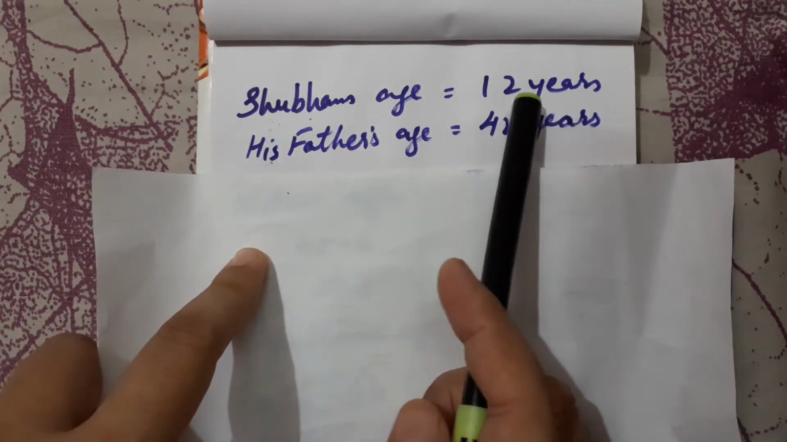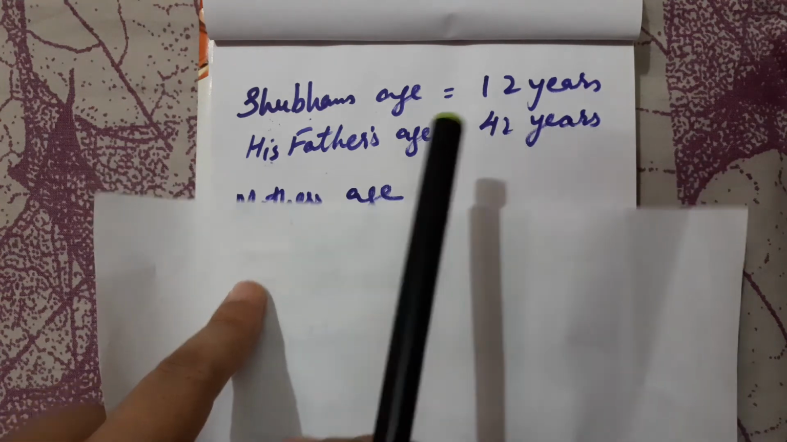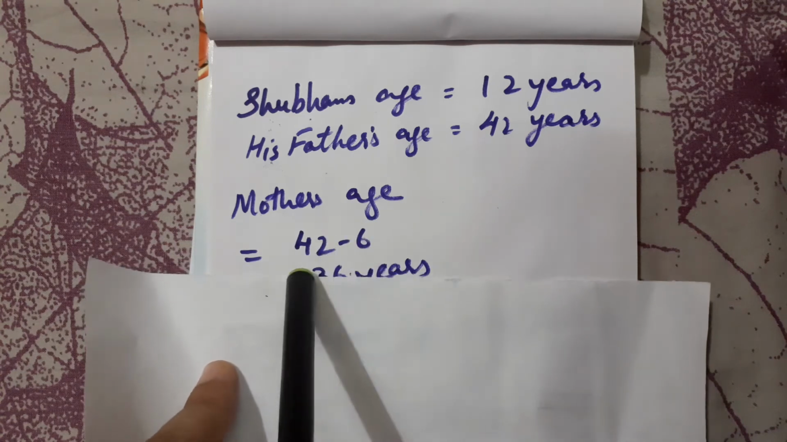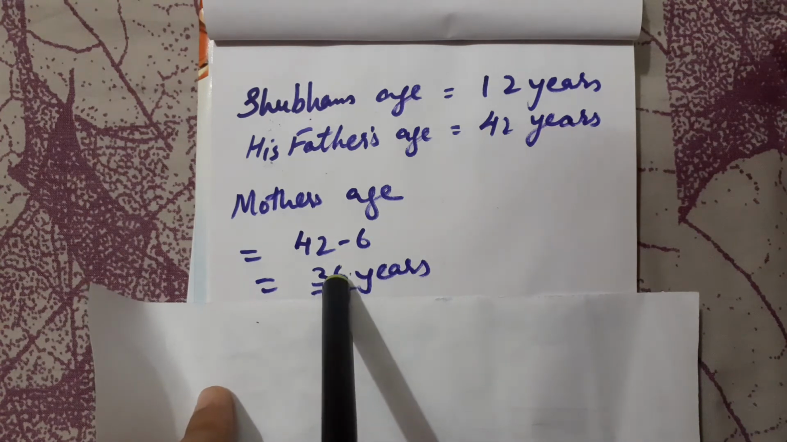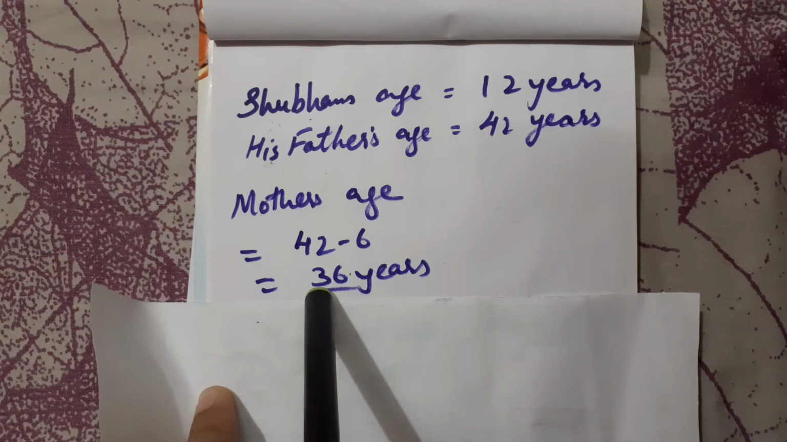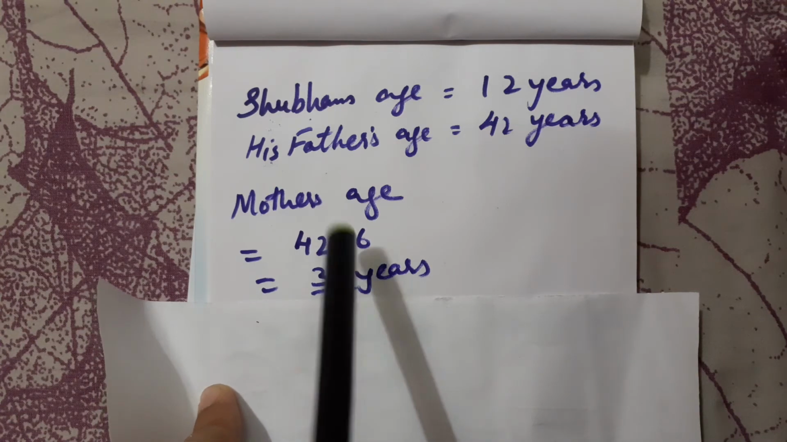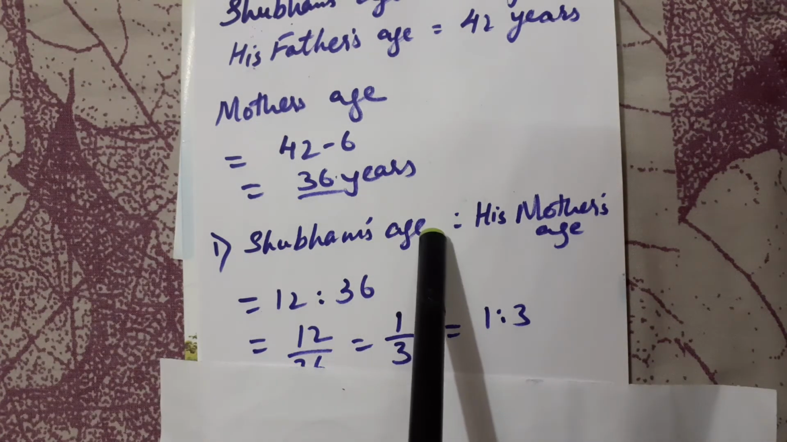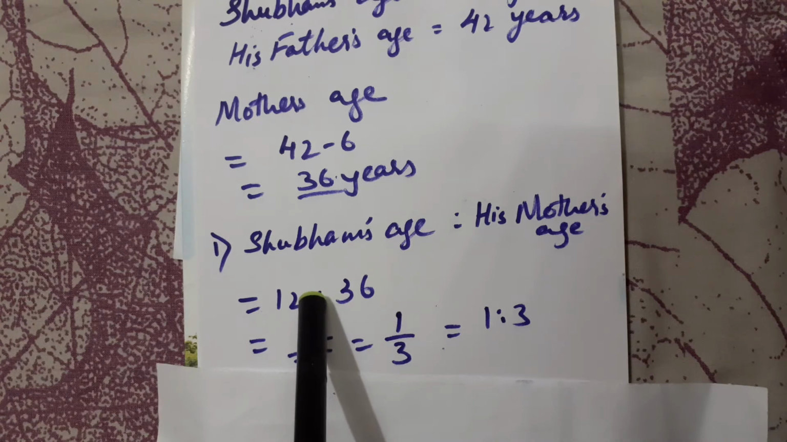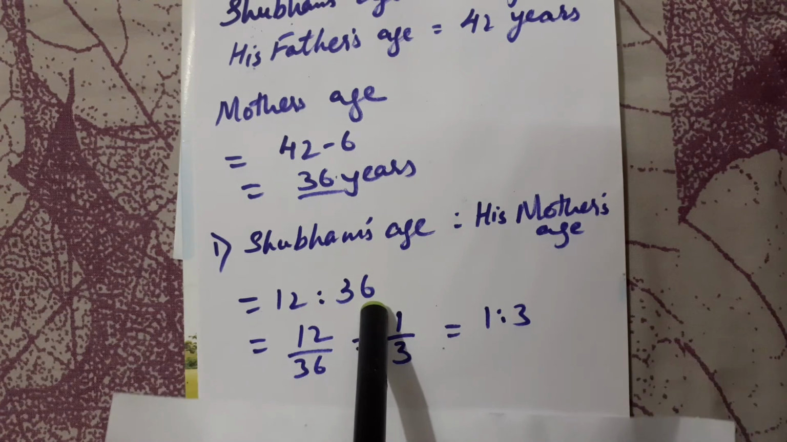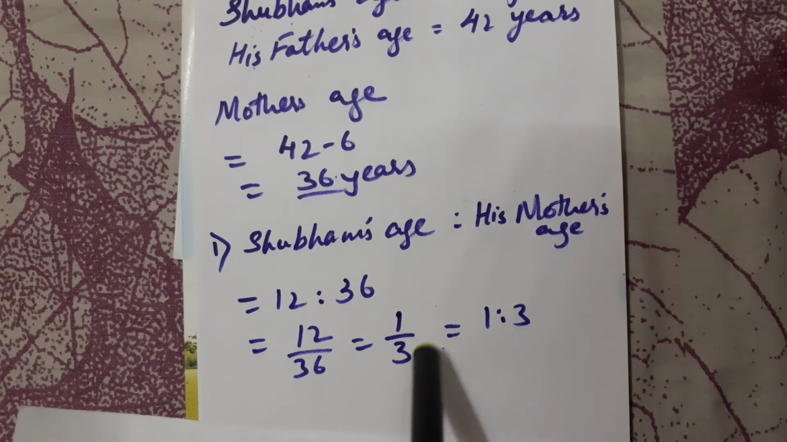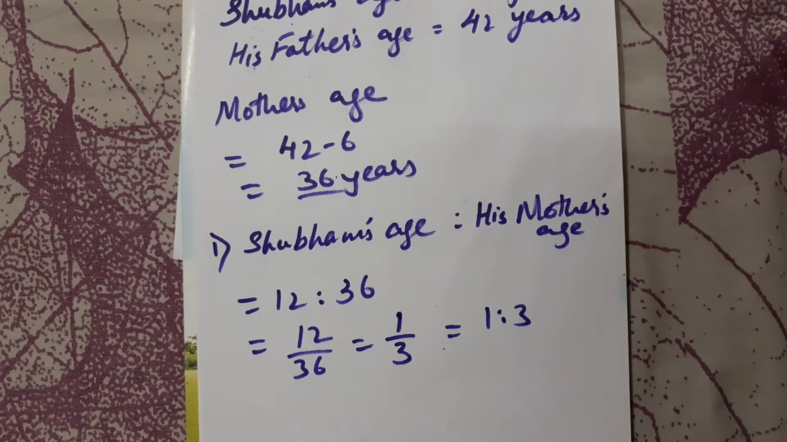Shubham's age is 12 years. His father's age is 42 years. So from this we have to find out his mother's age, which is 6 years less than 42. That we will be getting as 36 years. So the first ratio is Shubham's age today to his mother's age, that is 12 is to 36, that means 12 upon 36. By applying tables we get 1 upon 3, that is 1:3. So the first answer is 1:3.